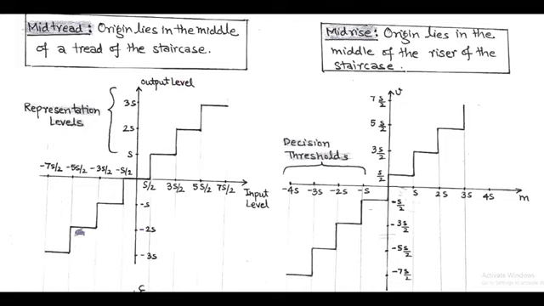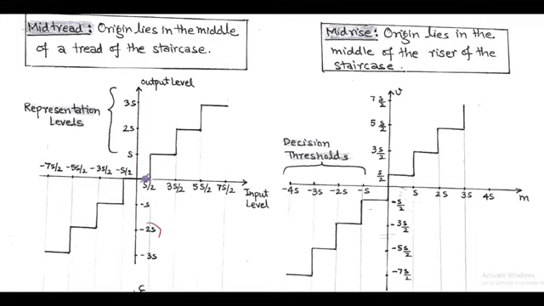Here the staircase function is represented on output level versus input level. In mid-tread, the origin lies in the middle of a tread on the staircase. In this, each tread or step size is equal. So, at the origin, the tread has input level from minus S by 2 to S by 2. And accordingly, we have input levels plus minus 3S by 2, plus minus 5S by 2, etc. And at the output level, that is called representation level, step size is marked as plus minus S, plus minus 2S,